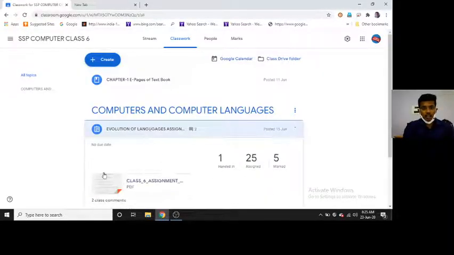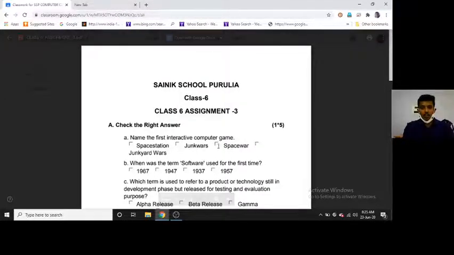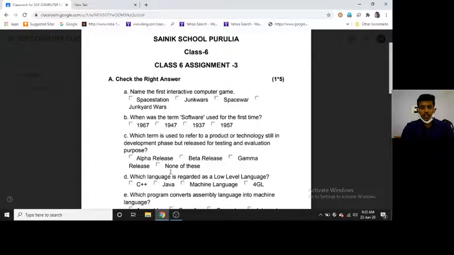Now the last one, assignment 3 on the generations of the language. Name the first interactive computer game. It was developed by Space War. Space War is the answer. When was the software used for the first time?